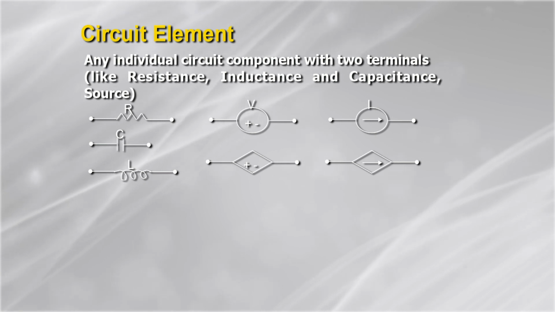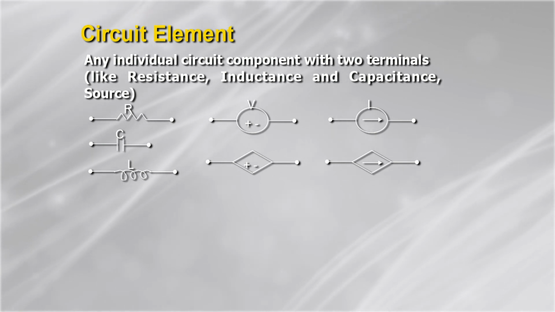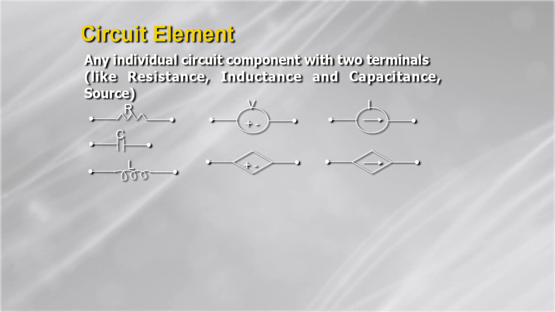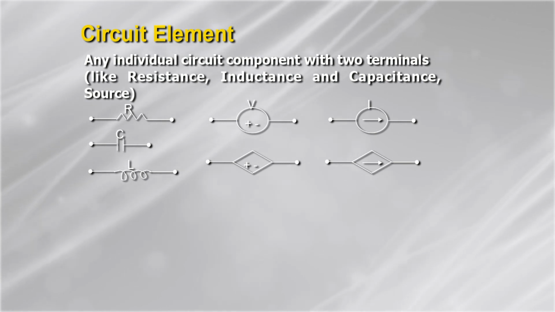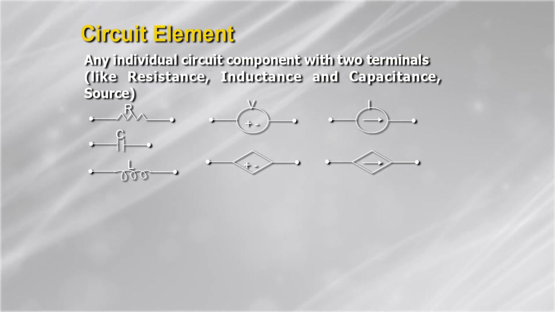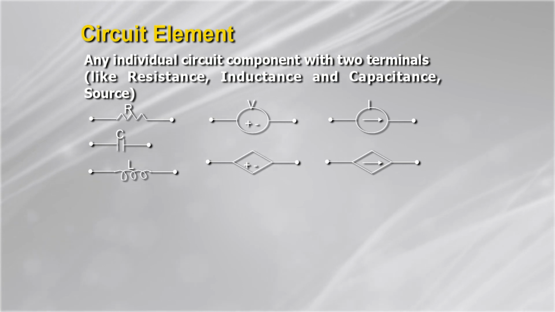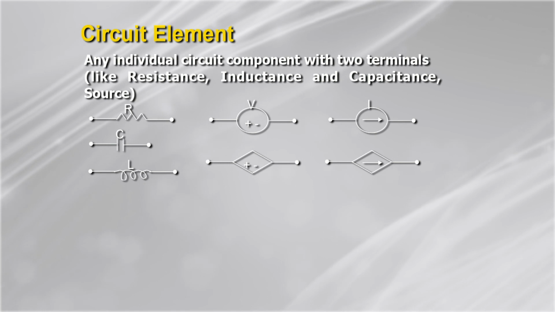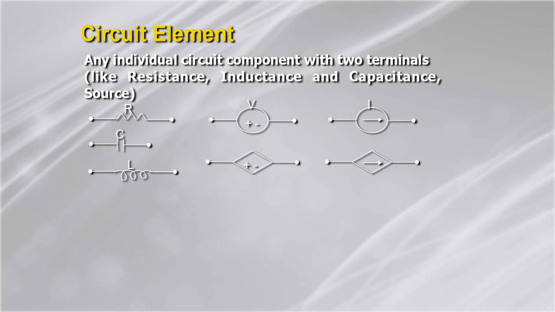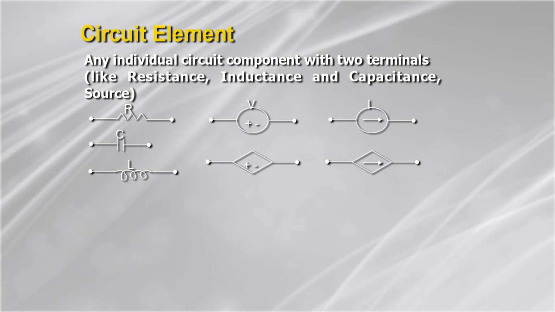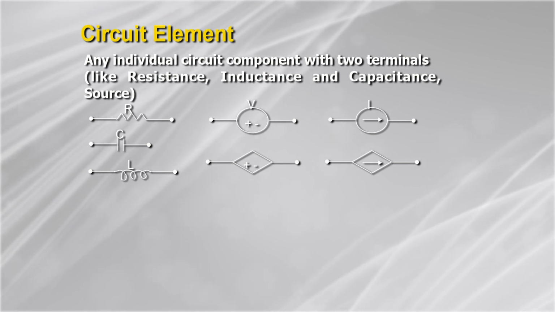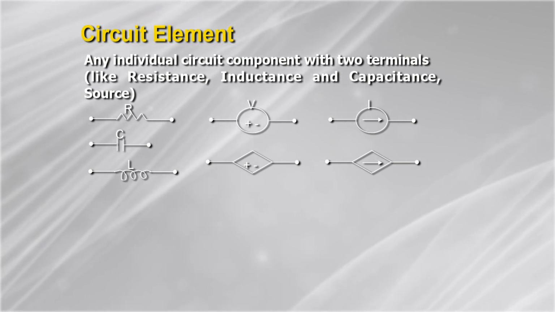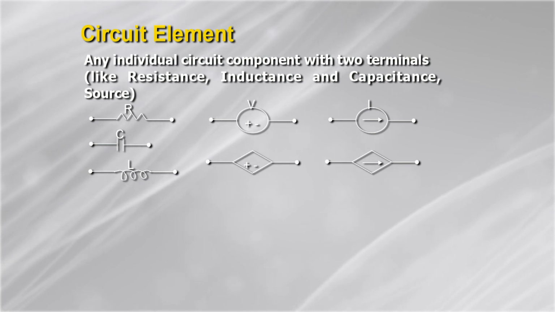So, let me tell you about the various circuit elements. How can we represent them? You can see here the resistance R, capacitance C, inductance shown by L, then the voltage source shown by V, then the dependent voltage source. Similarly, the constant current source is shown by I, and then there is the dependent current source.